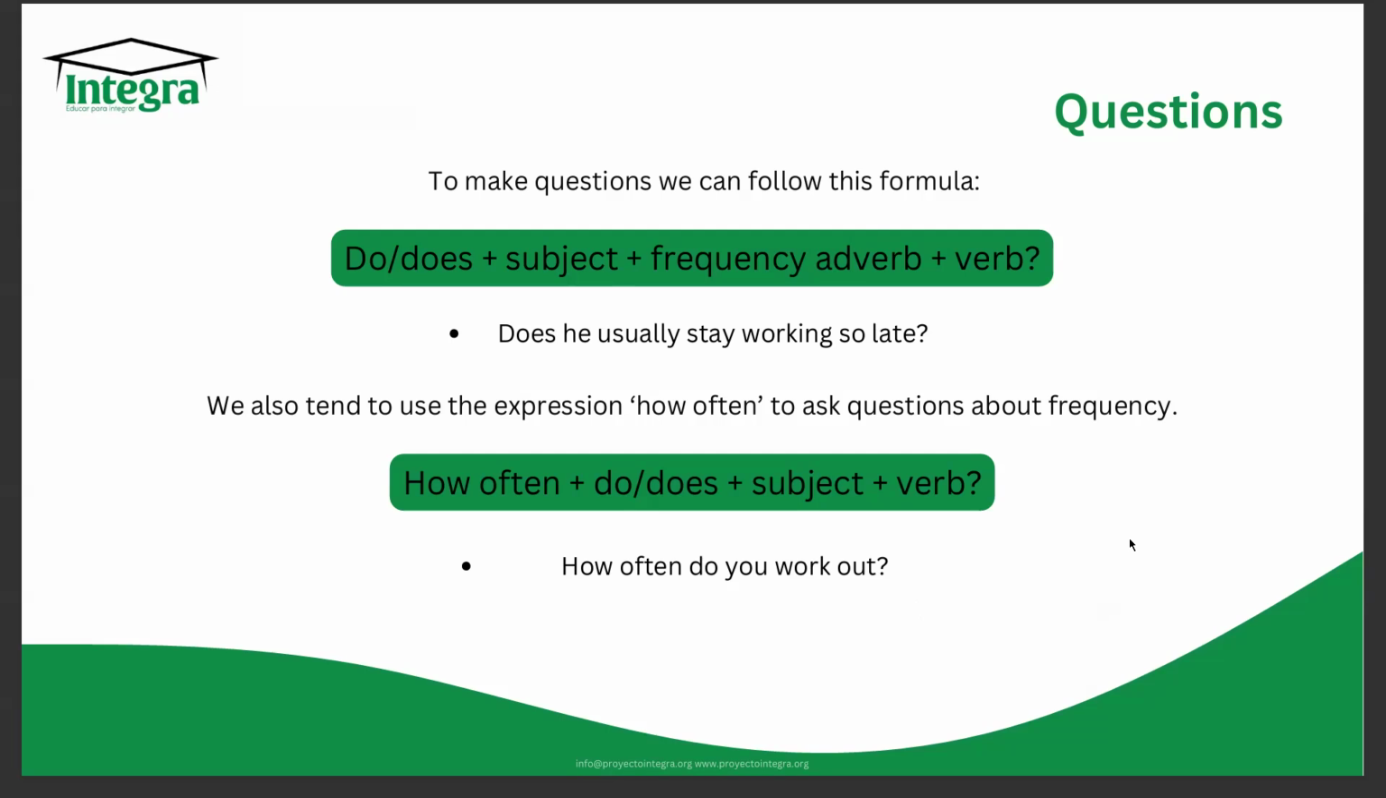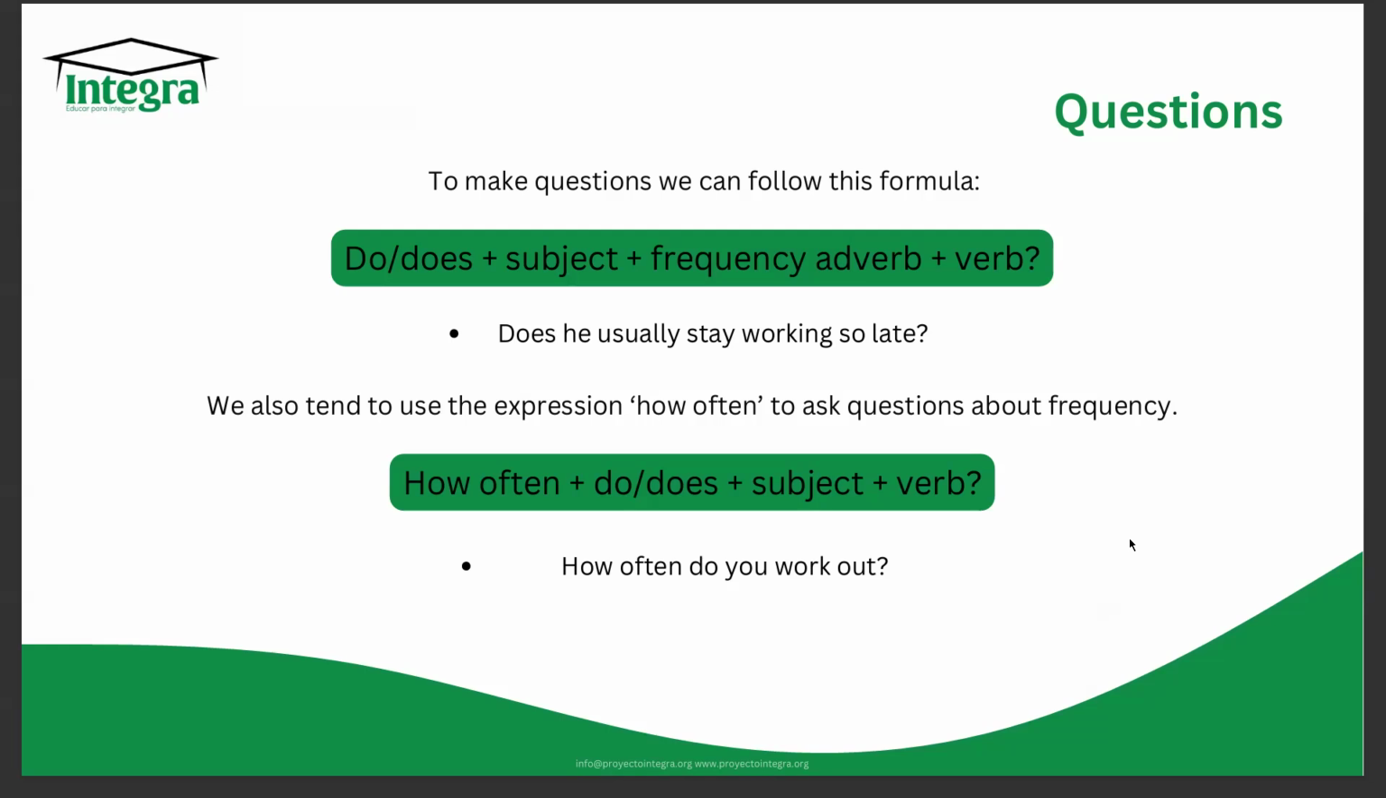There's something else that we can do to make questions that is very common when we are using adverbs of frequency, and it is the words "how often." When we ask something about frequency, usually the answer will have an adverb of frequency, right? So we put the words "how often" to expect an answer with this adverb. So we have how often plus do or does plus the subject plus the verb. So if I say, how often do you work out? That will be how often, then do, then you is the subject, and then work out is the verb.